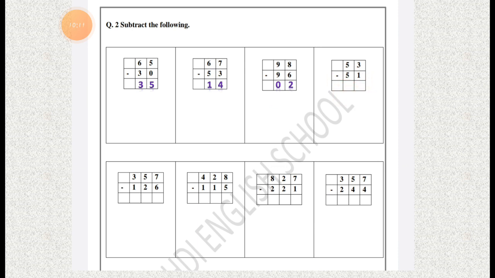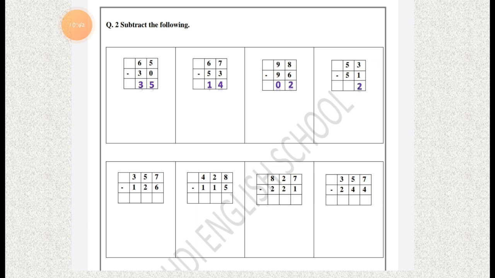What the next sum is? 53 minus 51. In this sum also we start subtracting with the right side, the ones column. So here it is 3 minus 1. It means we have to remove 1 from 3. So take 3 fingers first and just remove 1 from it. How many fingers are left?